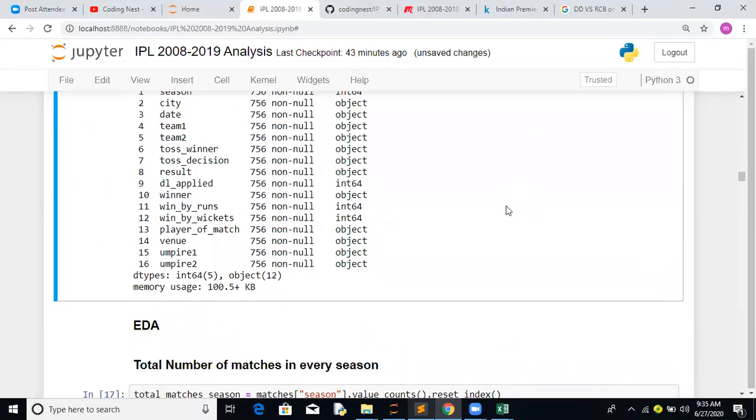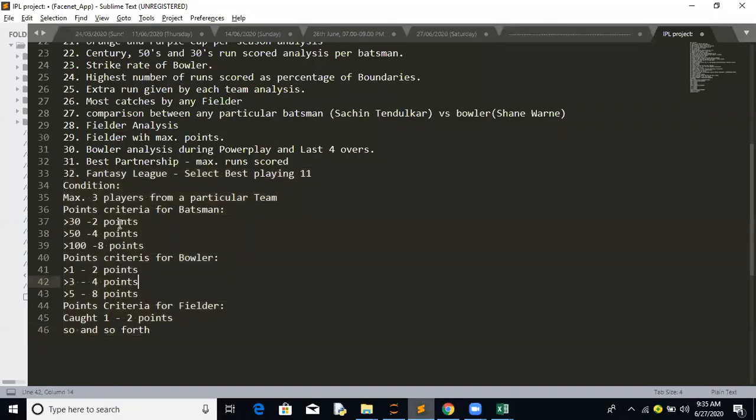Okay. So far we have been able to read the data and clean the data. The next activity is EDA, exploratory data analysis. Till this part, I think these are the 31 steps which we discussed.